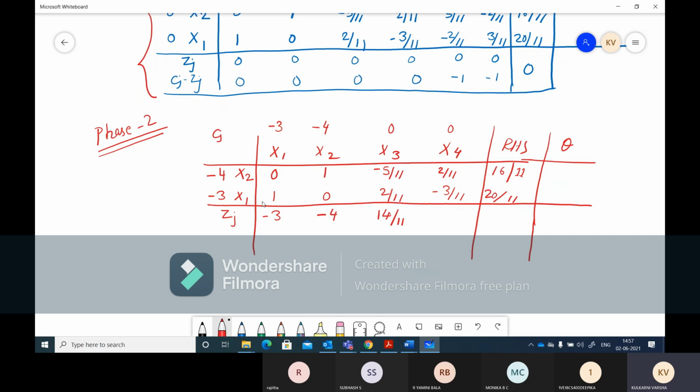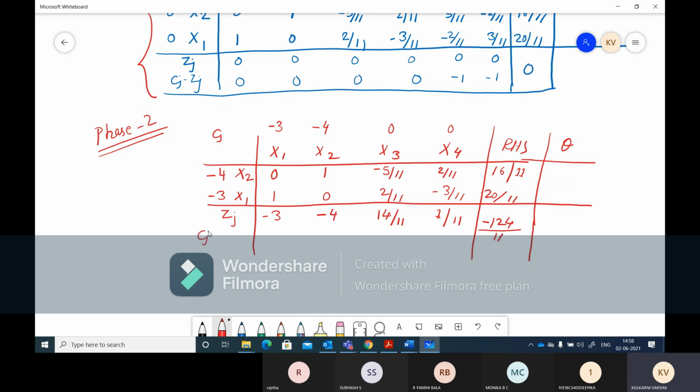The next one is minus 4 into 2 by 11 plus minus 3 into minus 3 by 11. If you solve this, you will get 1 by 11. And then minus 4 into 16 by 11 plus minus 3 into 20 by 11 gives minus 124 by 11.